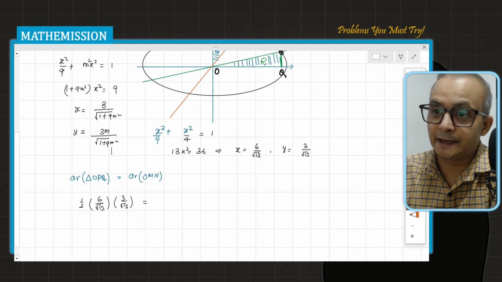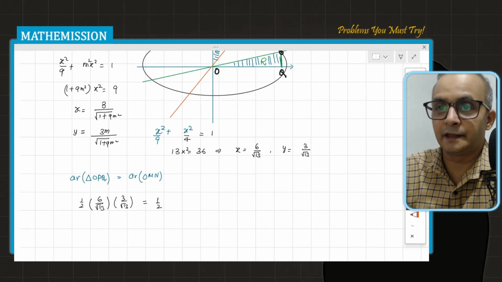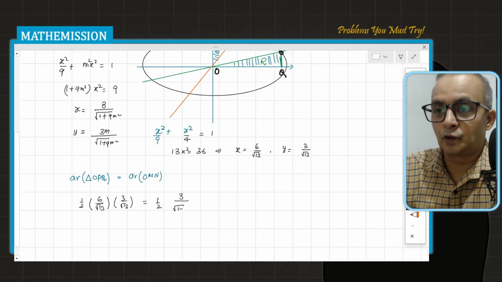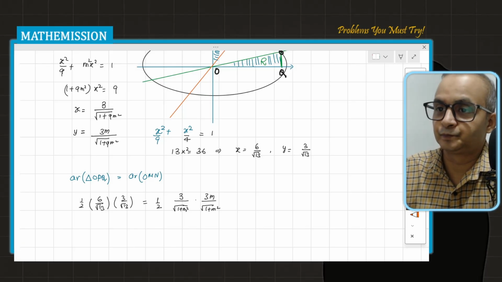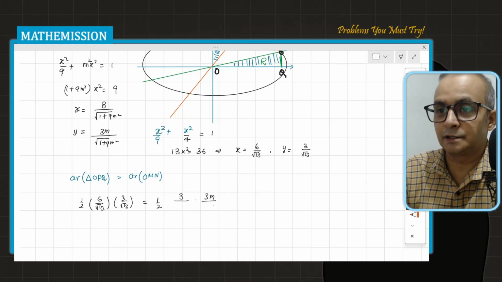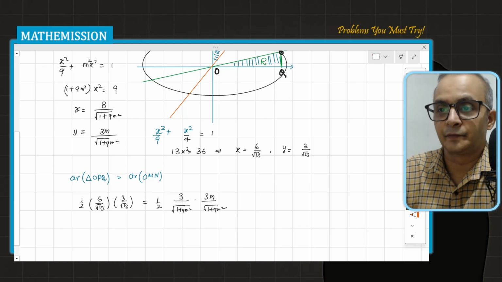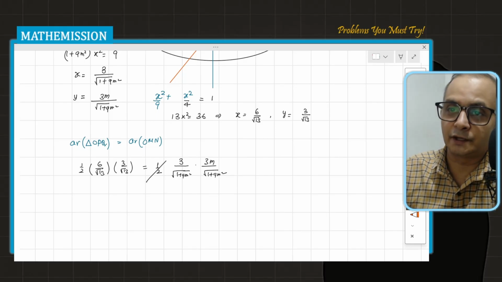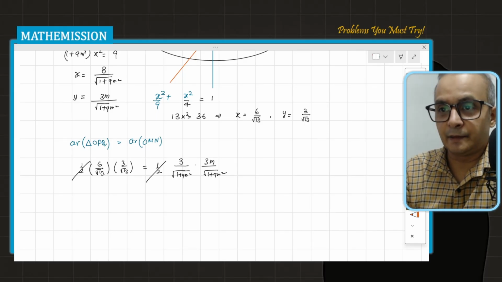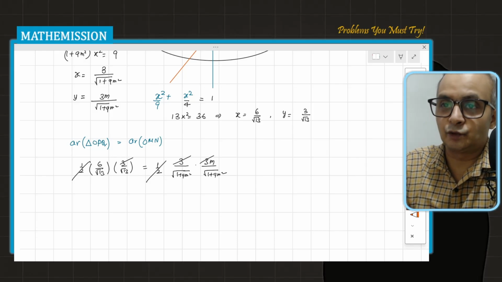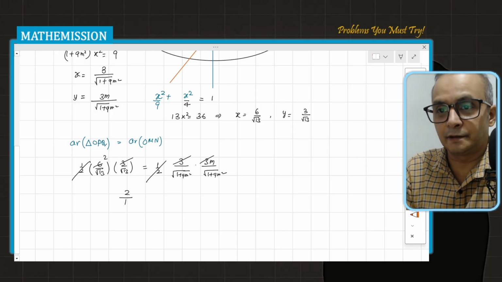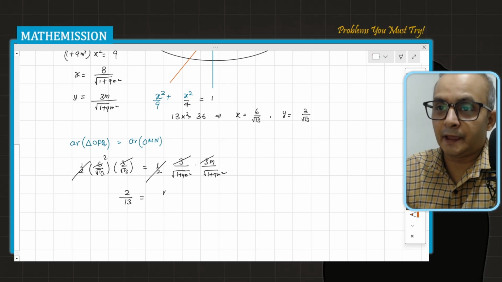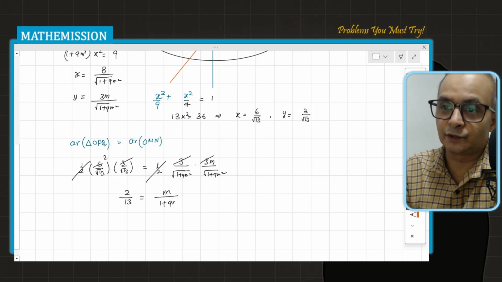And again we replicate the same story there. That's a half into base into height. So 3 by root of 1 plus m squared into 3m by root of 1 plus m squared. Sorry, 9m squared rather, so let me write it correctly. This is root of 1 plus 9m squared, root of 1 plus 9m squared. Now we simplify it and see what answer comes for m. On this side the 3 and 3 cancel, and 3 to the 6, so this side I got 2 by 13. And here I'm getting m by 1 plus 9m squared.